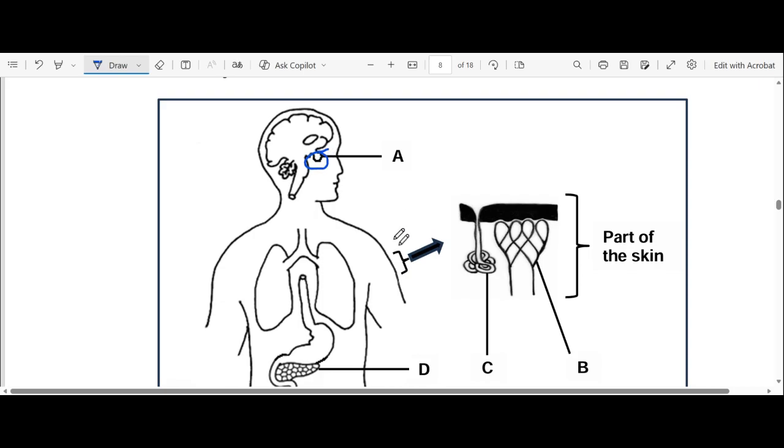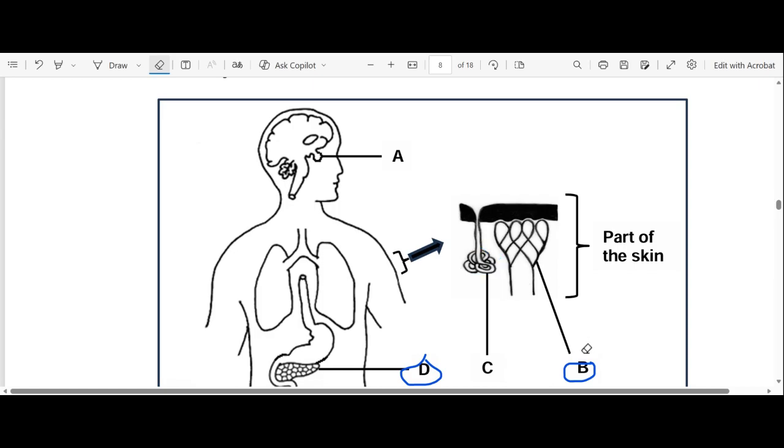Then your D, you have your pancreas, right? Then obviously this is part of the skin. So then part C becomes our sweat glands, which are responsible for secreting sweat, right? Then our B is our blood vessels or our blood capillaries. You can say either blood vessels or blood capillaries. It's one and the same.